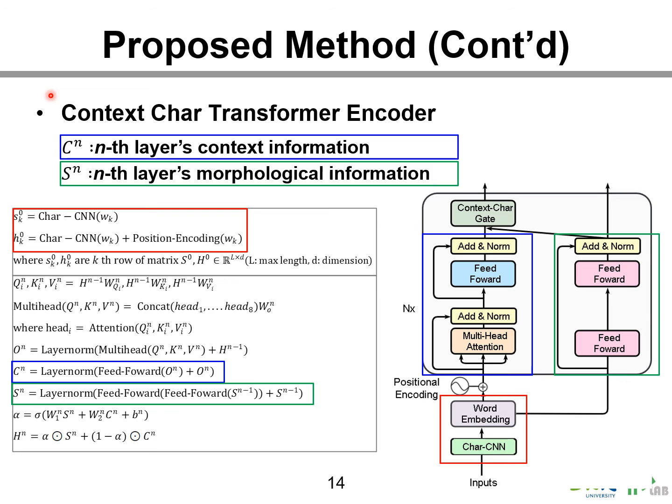And in the green box, in order to transform word embedding containing morphological information, we use feed-forward layers. And in the purple box, using the context character gate, the word embedding that combines the contextual information and morphological information is calculated.